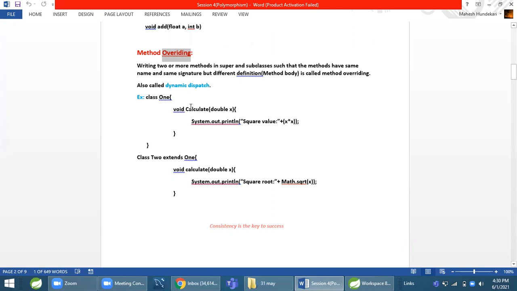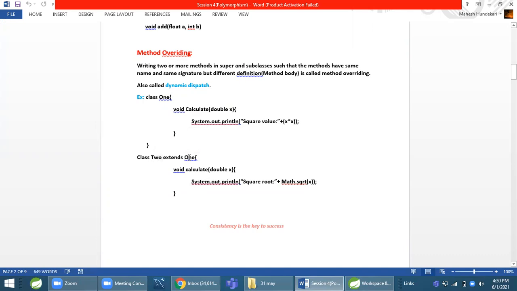For example, here you can see this is class 1 and this is class 2. Now what I want to do is call the calculate method, but I don't want to execute this implementation. I want to execute my own implementation. For that, I will extend this.